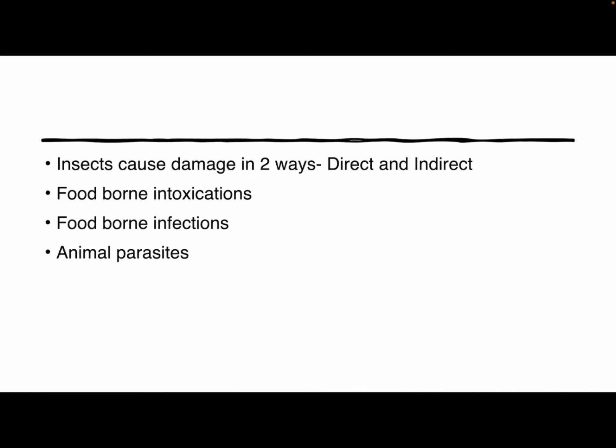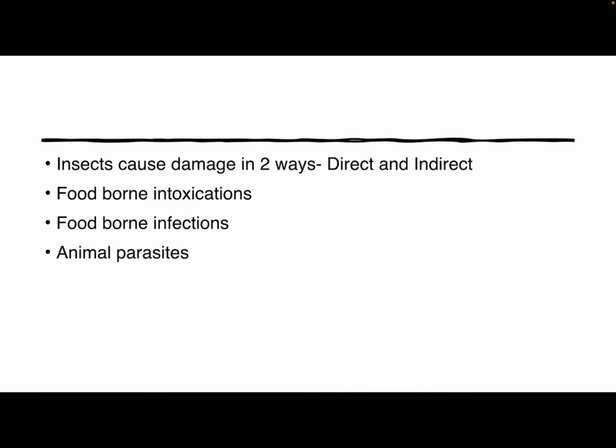Next are diseases transmitted through food: intoxication and infection. First is foodborne intoxication. Foodborne intoxication is the natural poison effect on living beings and animals. It can be caused by accident or adulteration. Examples of intoxication caused by bacteria are botulism, staphylococcus, etc.